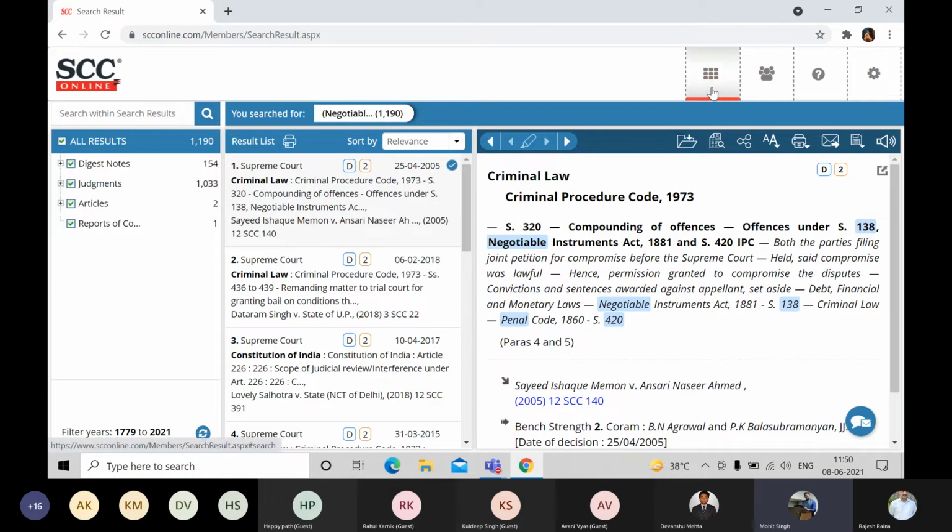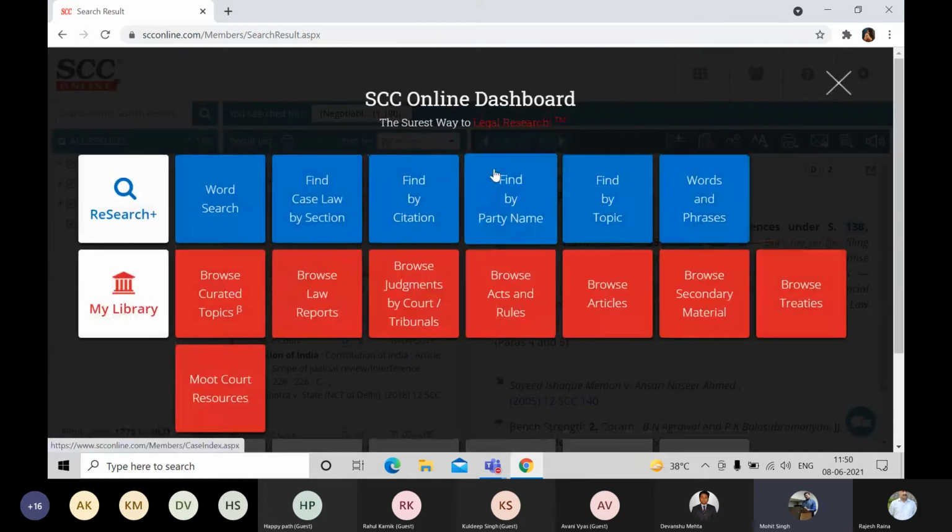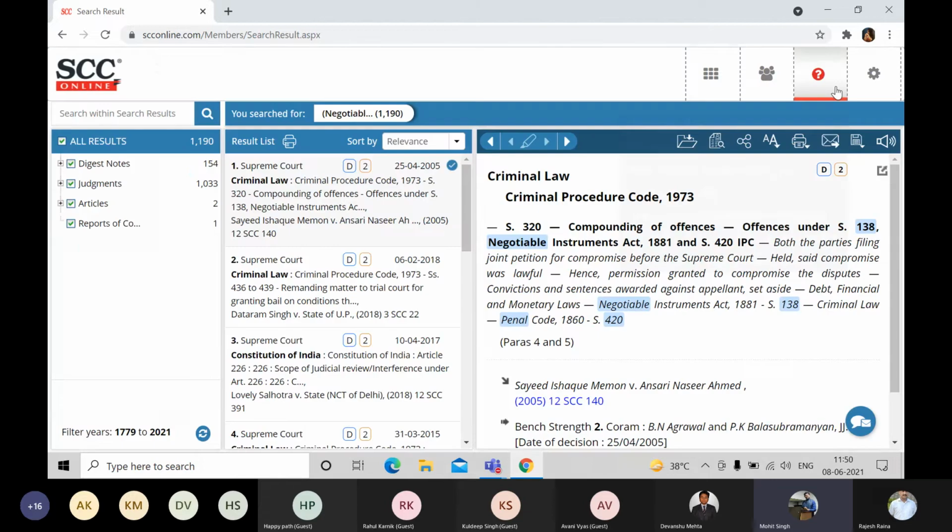If time allows, we'll discuss that as well. But as you can see, all the digest notes are coming in with the information of section number 420 and also section number 138 of the NI Act. Now, if you're getting a smaller number of results, that's very good, because now you can filter it down your own way. There is one more query which can come from the member side.